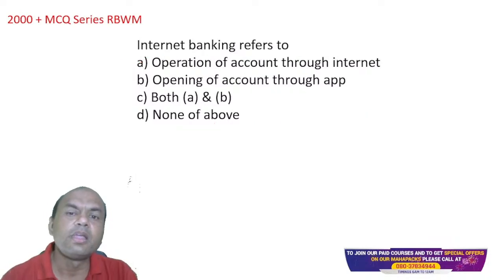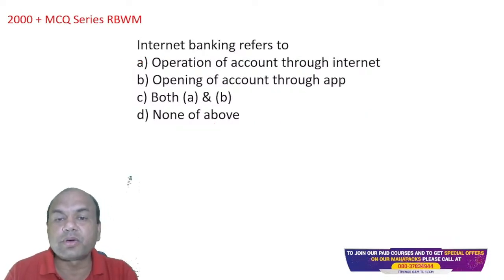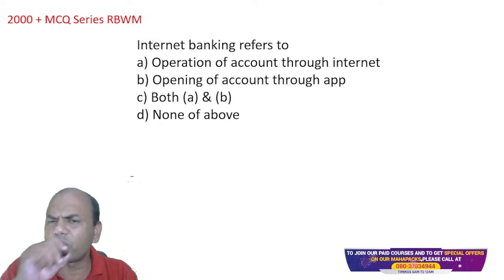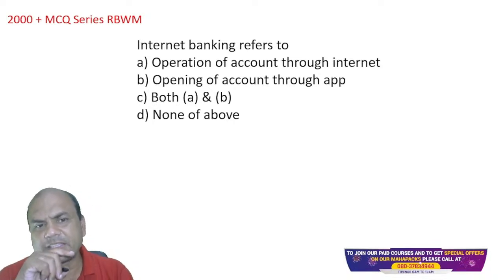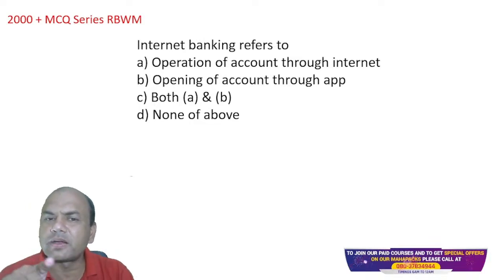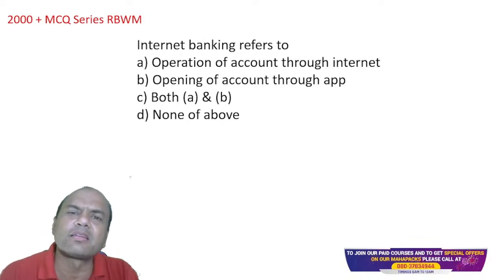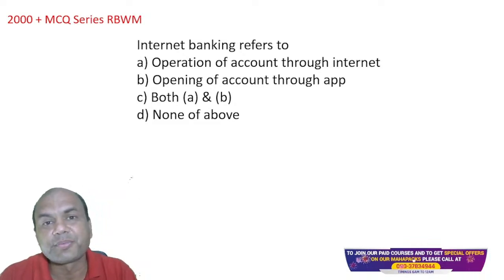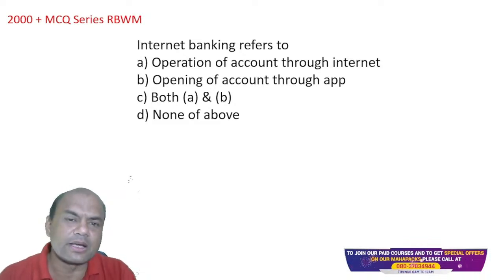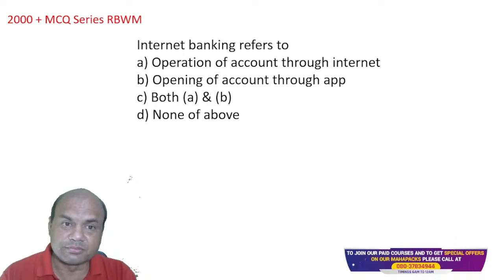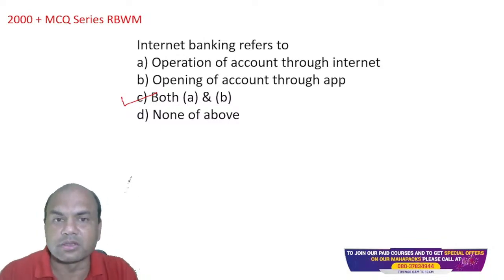Internet banking refers to operation of account through internet, opening of account through app, or both A and B. Now, what do you think, guys? Is it both A and B or only A? Operation of account through internet means I'm having an account with you and I can deposit money, withdraw money, transfer money, check balances. So operation means that. But can I open the account through an app now? I can, right? The answer is C, both A and B. Remember, internet banking refers to all.